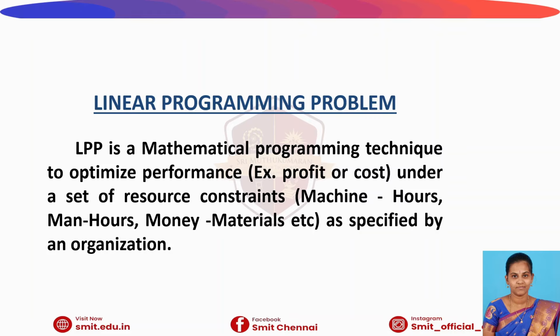The first one is the objective function, which is either maximizing profit or minimizing cost. The second is the decision variables, which should all be positive. The third one is the constraints. So these are the three major parts of LPP construction.